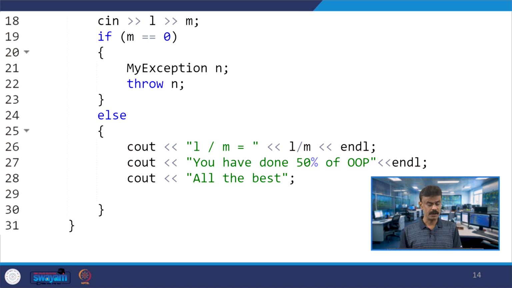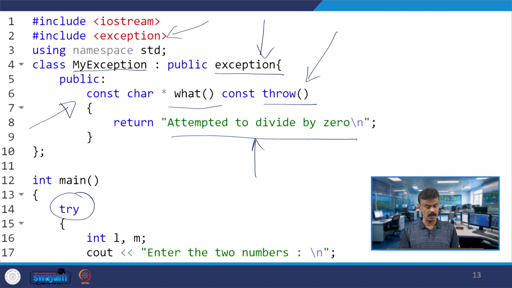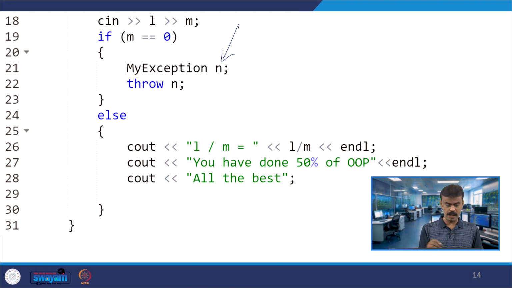If m is equal to 0, you are trying to create an object n. I do not have any constructor here in MyException. So I am trying to create an object n, and if m is equal to 0, throw n.